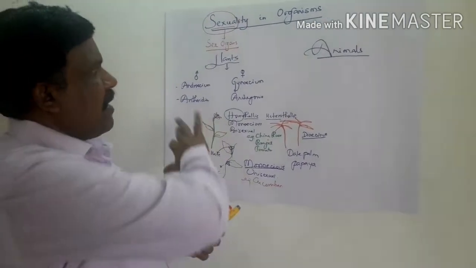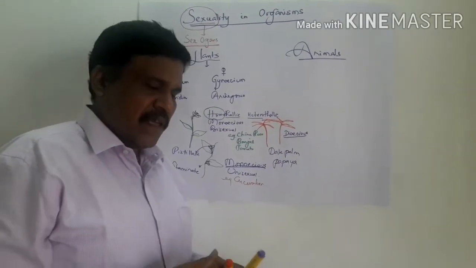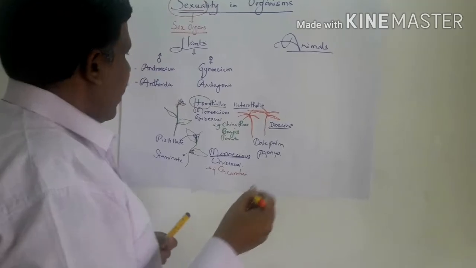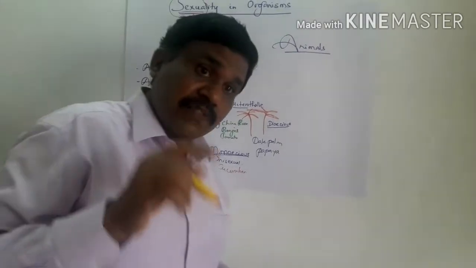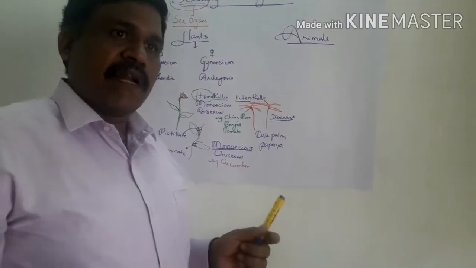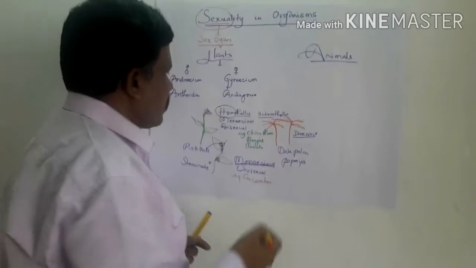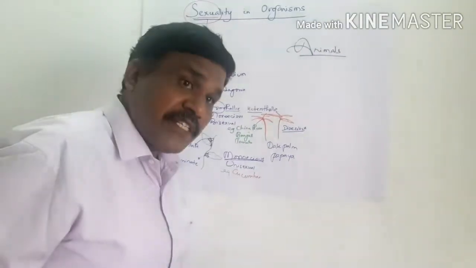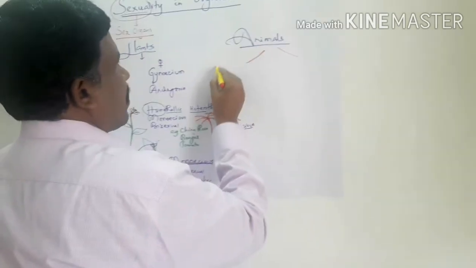Now, the same kind of analogy we will apply in the case of animals. The words homothallic and heterothallic you should not use in animals. For animal bodies, human bodies, we use the words bisexual and unisexual.